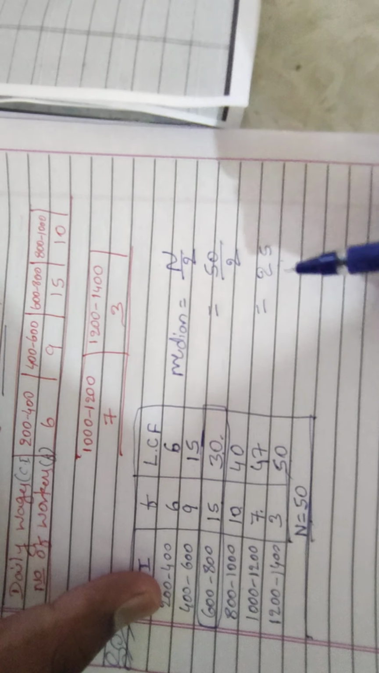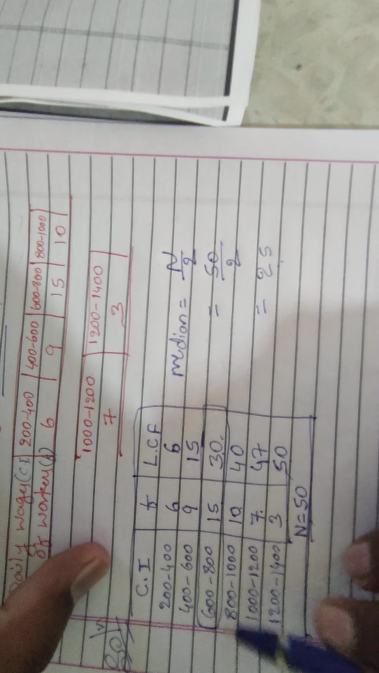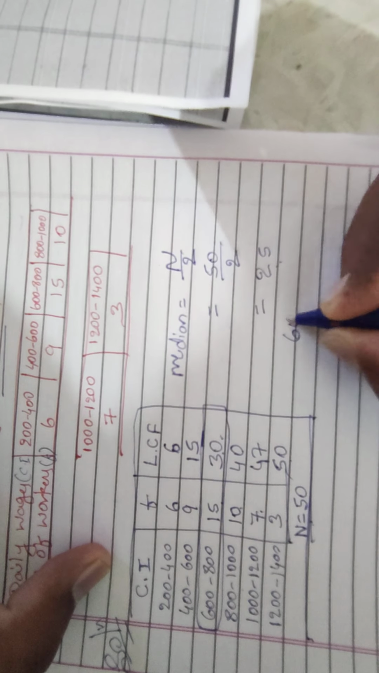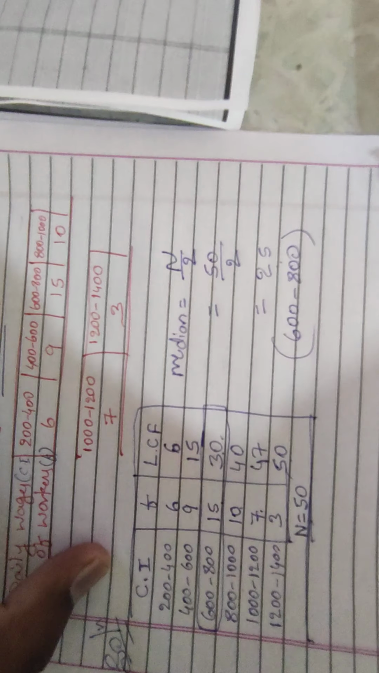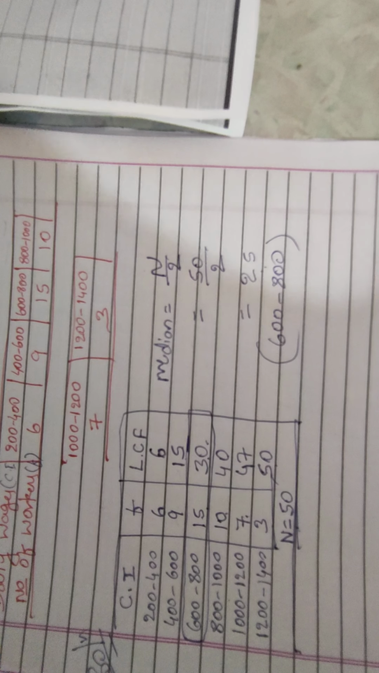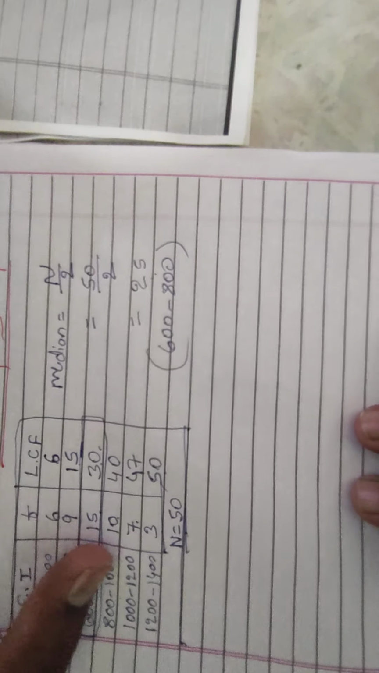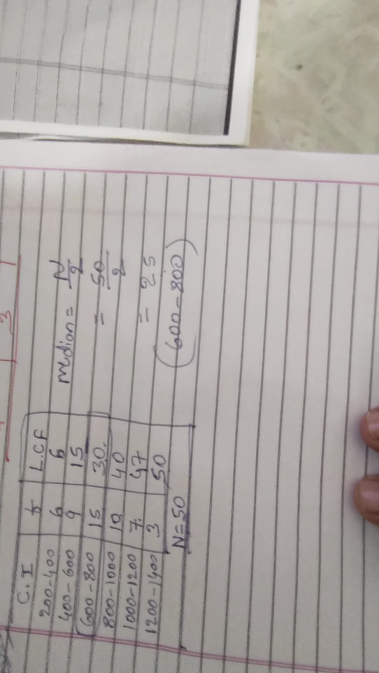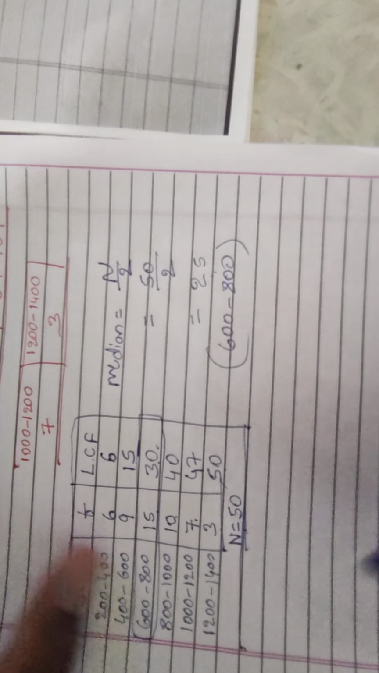After identifying the median class, the class interval under the median class is 600 to 800. Next we have to apply the median formula to identify the median value.